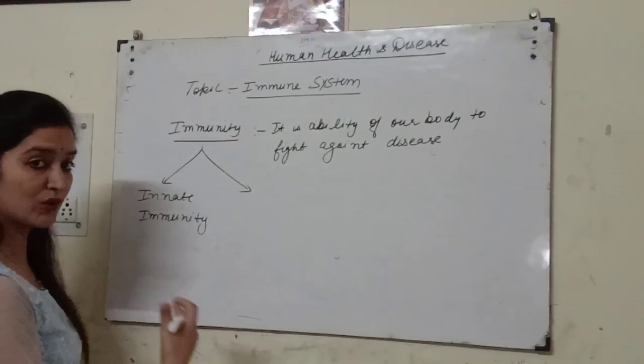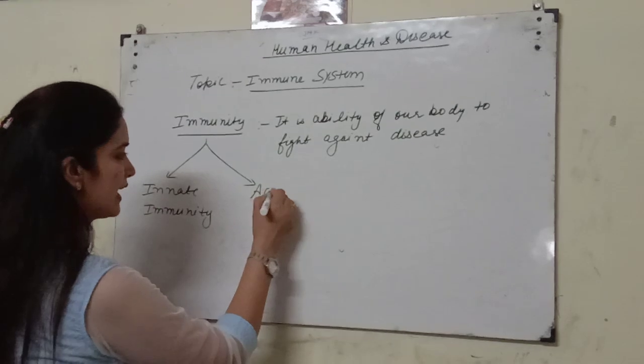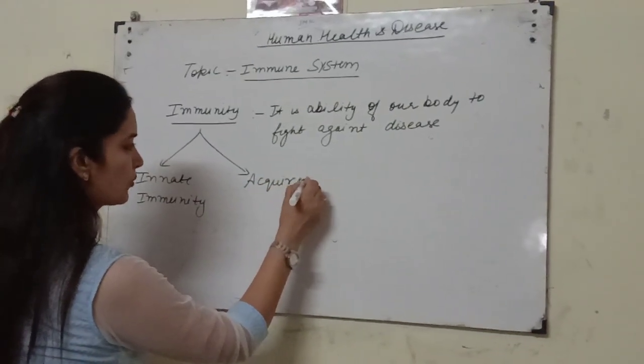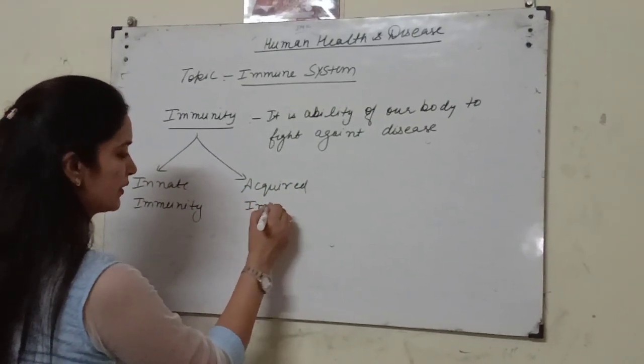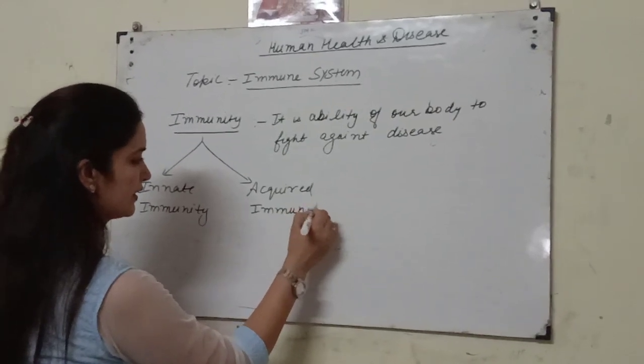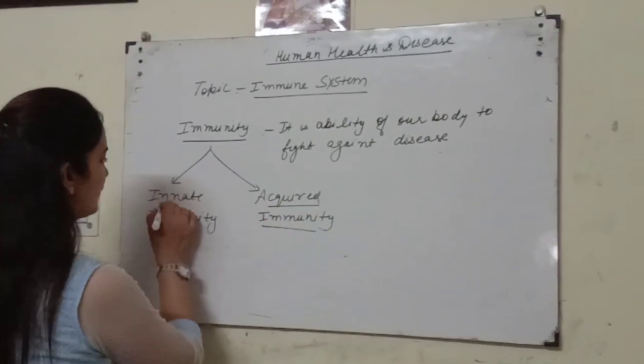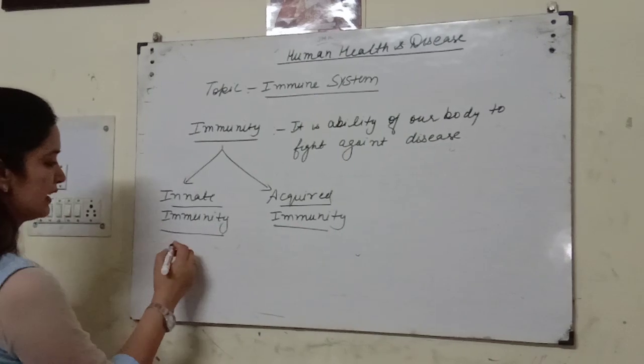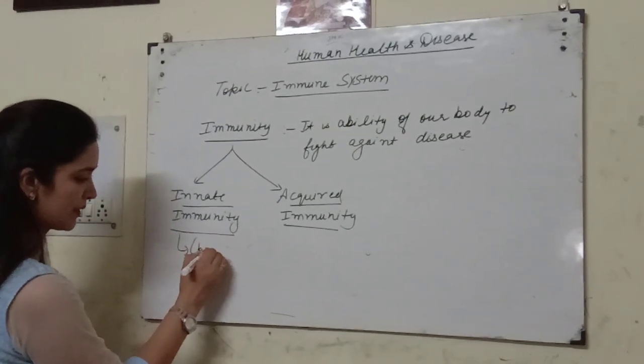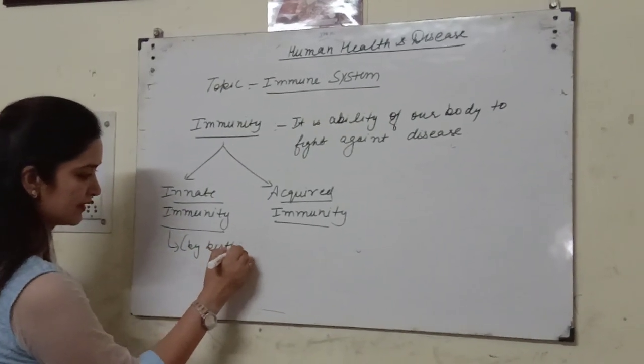If it is acquired during the lifetime, that is called acquired immunity. Alright. If we talk about innate immunity, innate immunity is by birth.